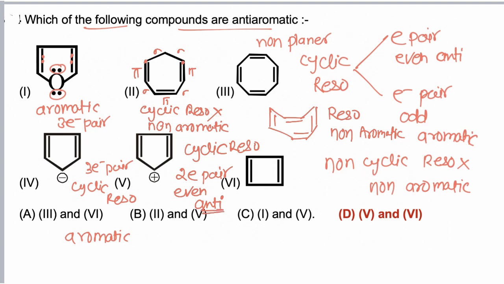In the sixth case, the molecule is again having cyclic resonance, along with which two electron pairs are present, so even electron pairs are present, and hence the molecule is anti-aromatic. So 5 and 6 are anti-aromatic in nature, and hence the correct answer is D.